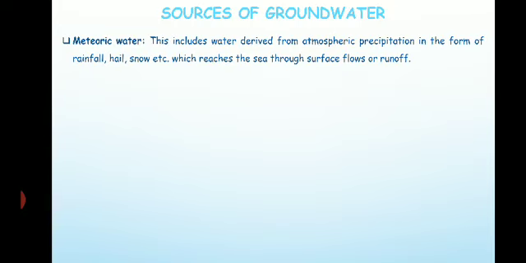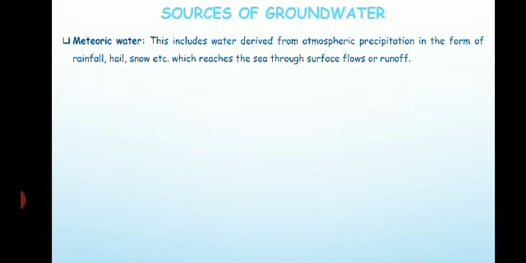The first source of groundwater is the meteoric water. Meteoric water includes the water which is derived from the atmospheric precipitation in the form of rainfall, or it may be hail or snow. These are different forms of water, right? This is the water derived from atmospheric precipitation, that is nothing but the rainfall, which reaches the sea through the surface flow or runoff.